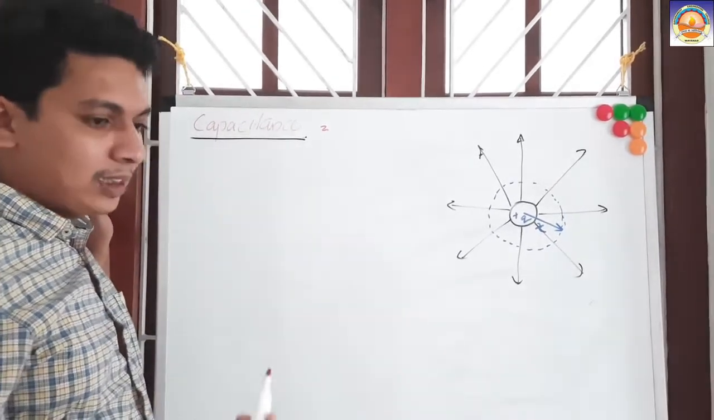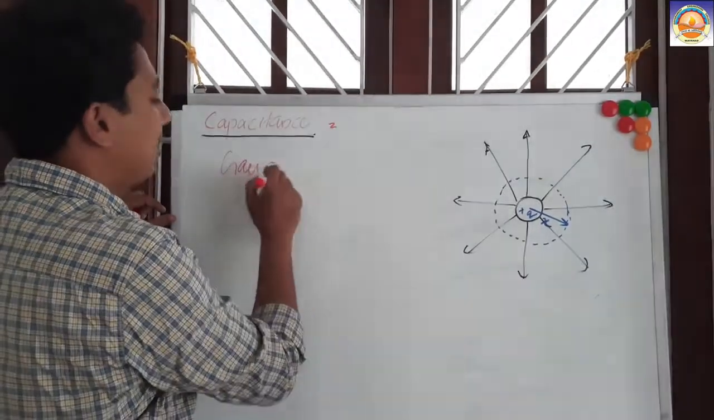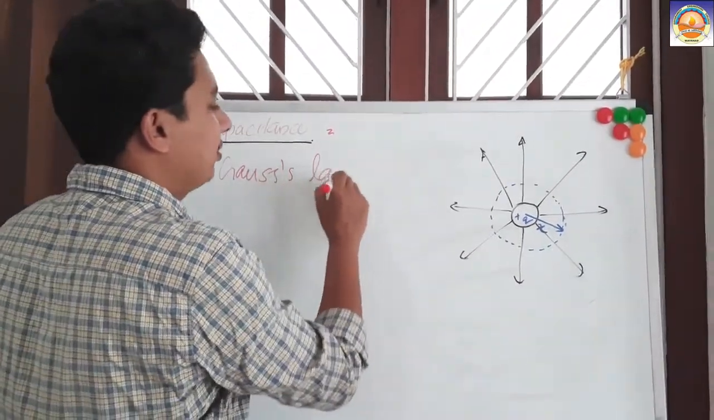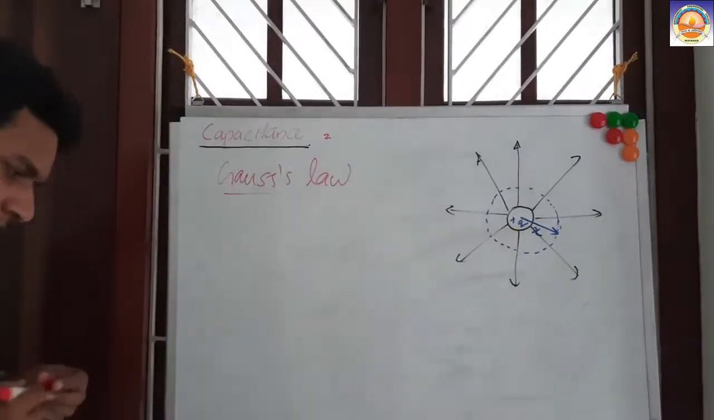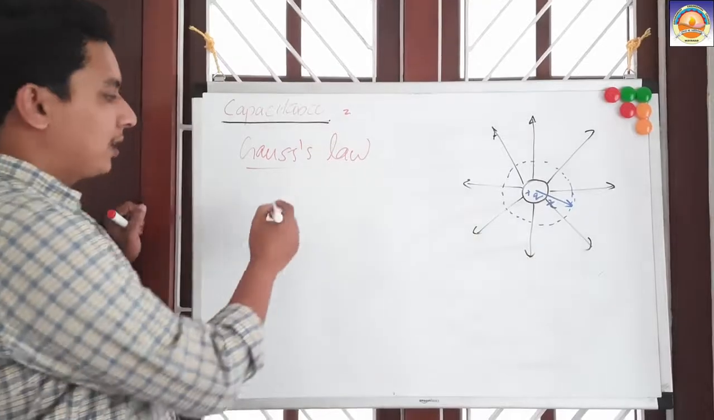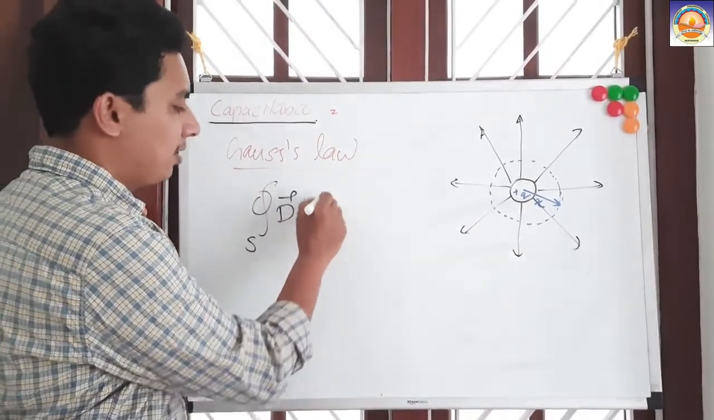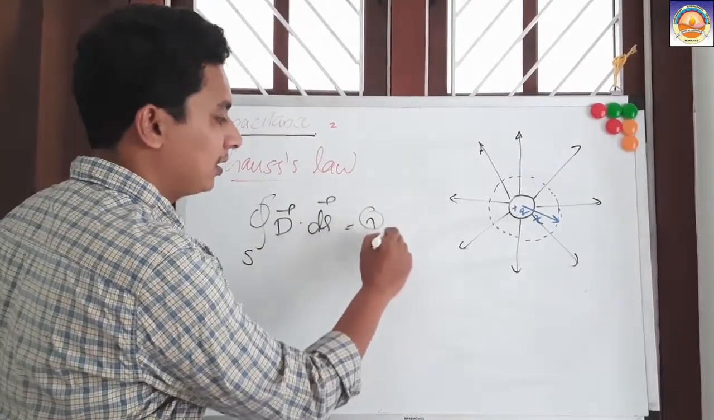So for that, the concept that we are going to use here is Gauss's law. Something you all know quite clearly, right? Gauss's law. What is meant by Gauss's law? Gauss's law says that the integral over a closed surface of D dot ds equals the charge enclosed.